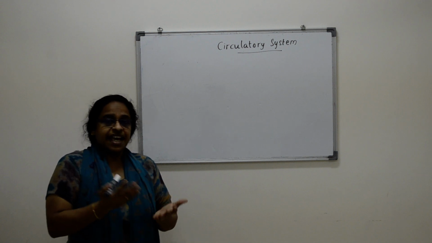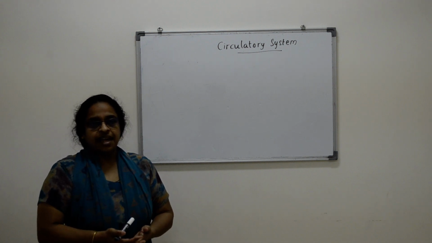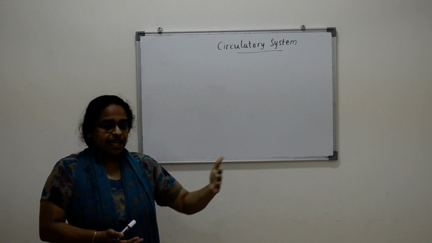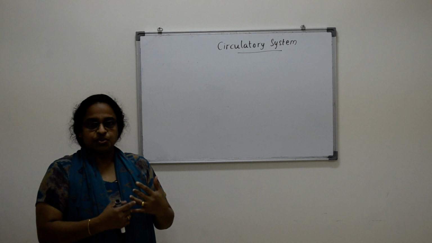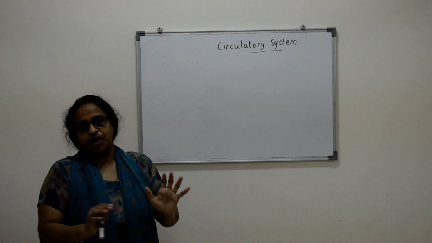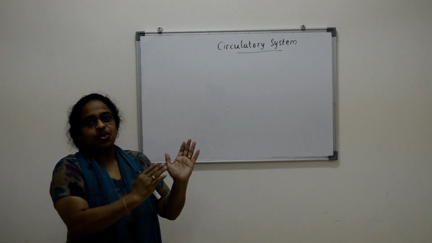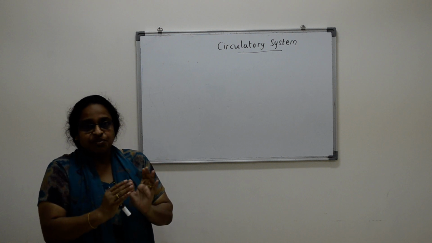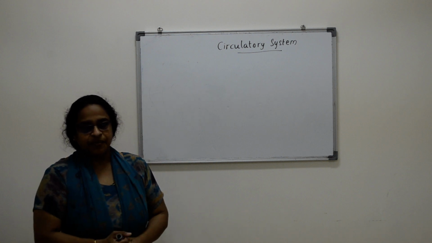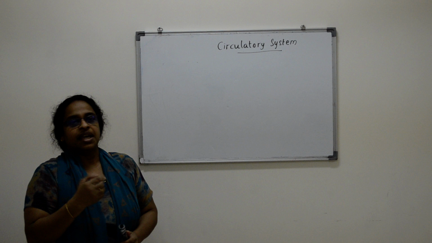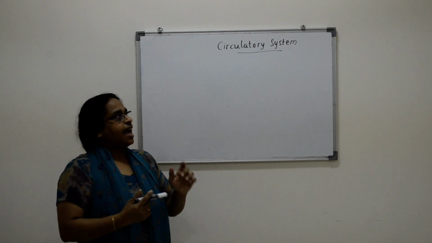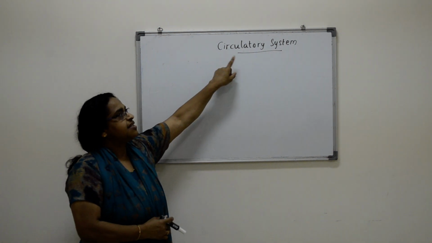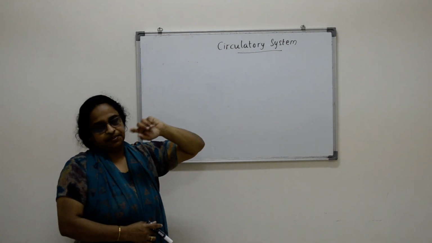So, who is carrying all these things? And also we have to take away waste. The human body is like a machine, always working, so of course there will be some waste. This waste also must be removed from time to time from the cells. So, for all this, we need a transporting system, and that system is known as circulatory system.